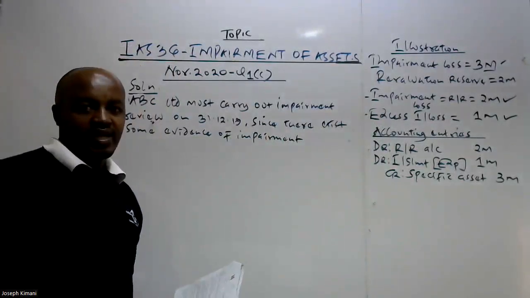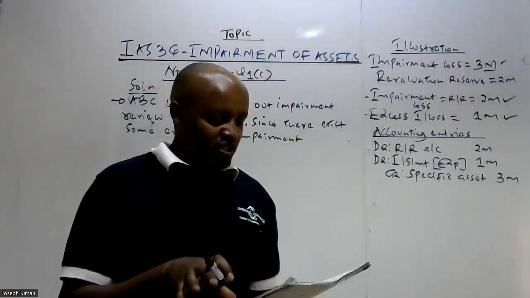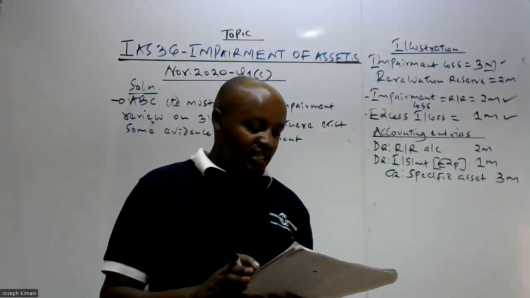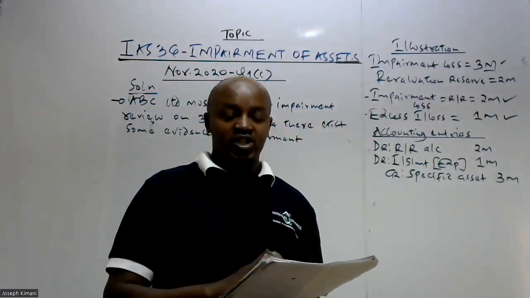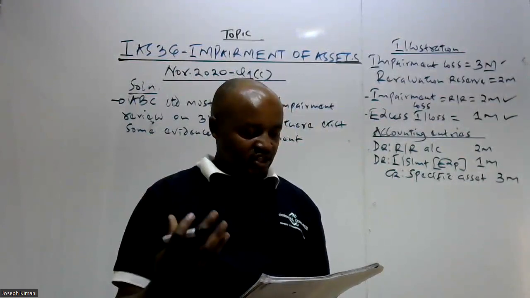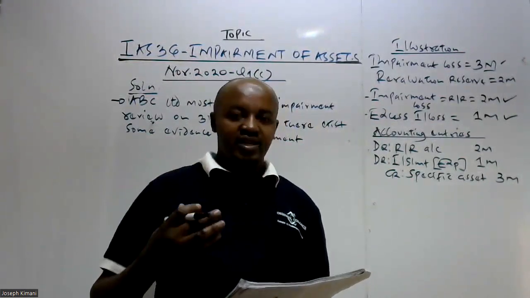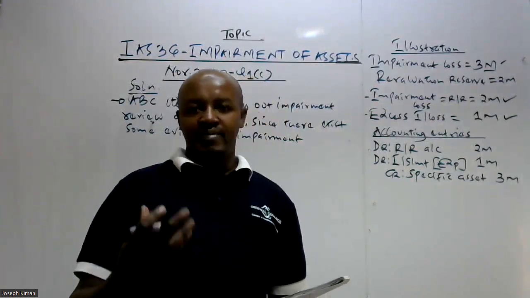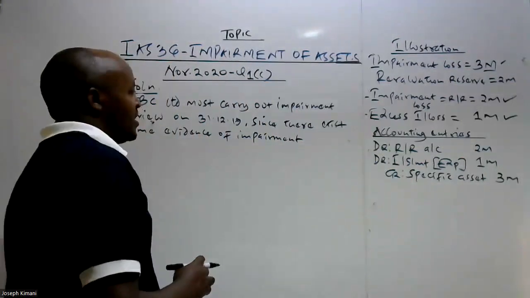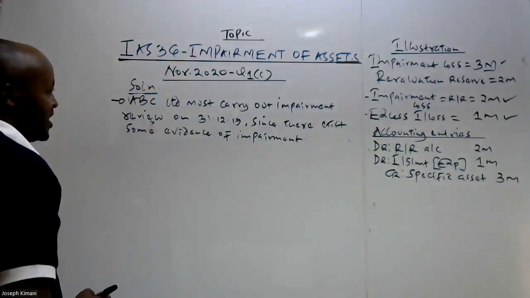So which is that evidence of impairment? The evidence of impairment, you are told there was a power surge, there was a problem with the power at the end of 2019, which damaged this machine. And as a result of that, its expected life was shortened, and also that reduced the performance of the machine, or the production capacity of the machine. That's why we are saying the entity should carry out the impairment review at the end of 2019.